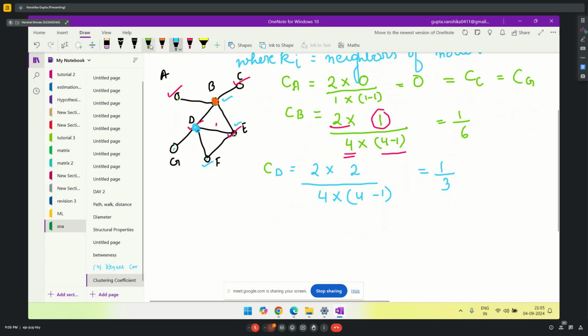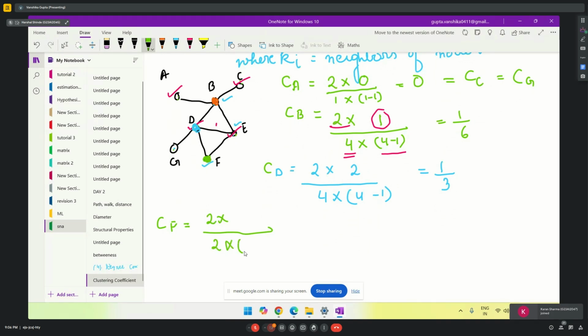Now let's try for clustering coefficient of F. This one. So it will be 2 multiplied by, below we have to write the neighbors. So F has only two neighbors, D and E. So 2 into 2 minus 1. How many neighbors of F are connected? 1. One neighbor pair, correct. That is D and E. So your answer is 2 into 1 divided by 2 into 1, that is 1.